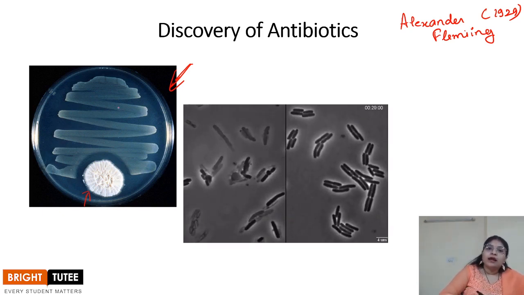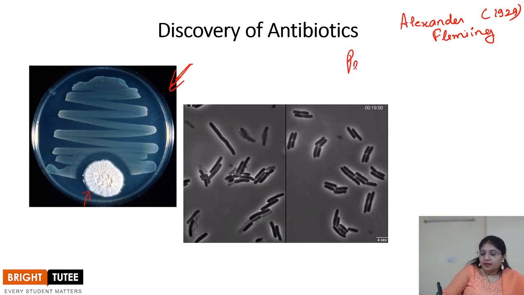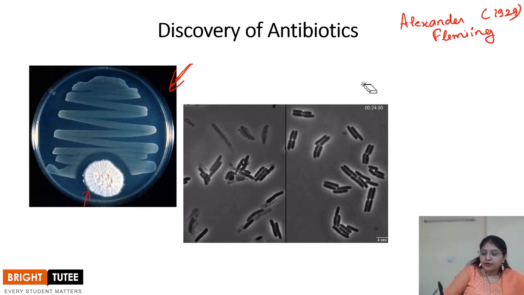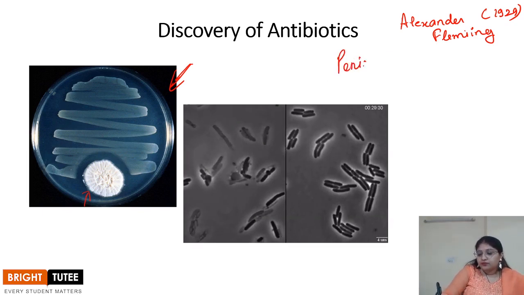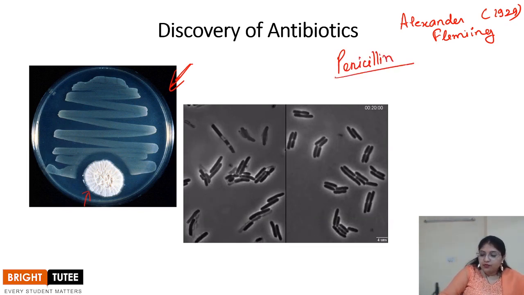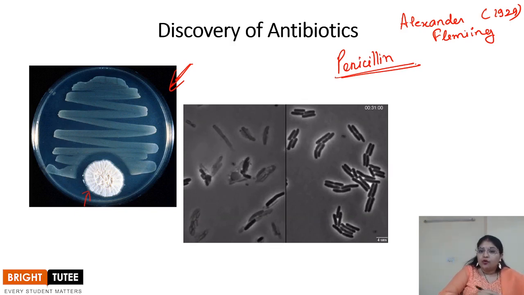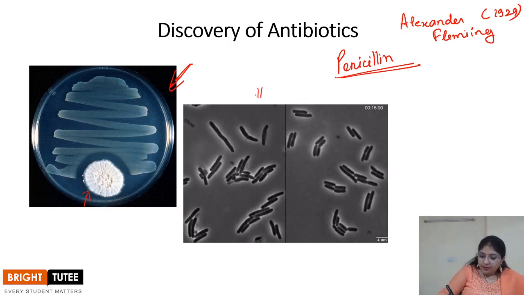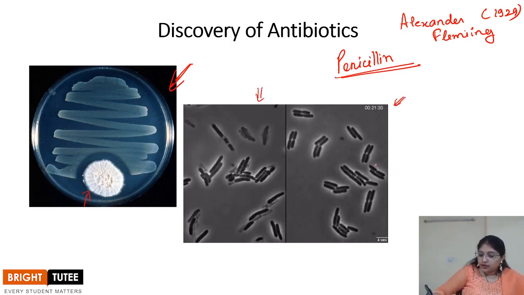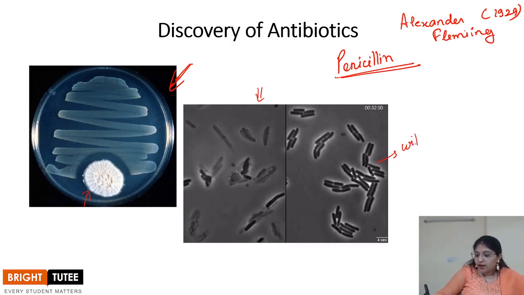So the mold that was growing in his petri dish was penicillin. So penicillin, students, is the first antibiotic which was formed, right? And the penicillin is formed from the fungus called penicillium, right? Over here you can see the example of the culture. This is without the antibiotic, right?